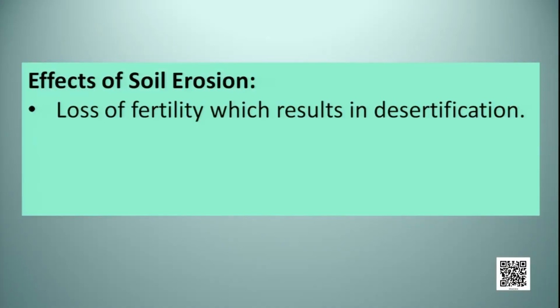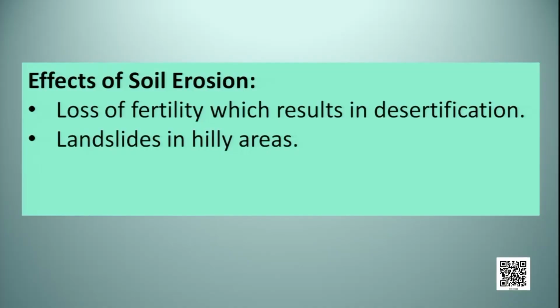First is loss of fertility, which results in desertification. As I said, the topmost layer of the soil is most important for the growth of plants. The topmost layer of the soil contains humus, and the roots of the plants, specifically the roots of the crops, grow in this layer. When the topmost layer of the soil is not there, then there will not be growth of plants and gradually a place can change into a desert, and this process is called desertification.